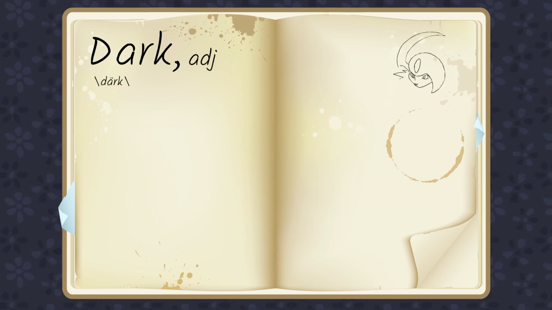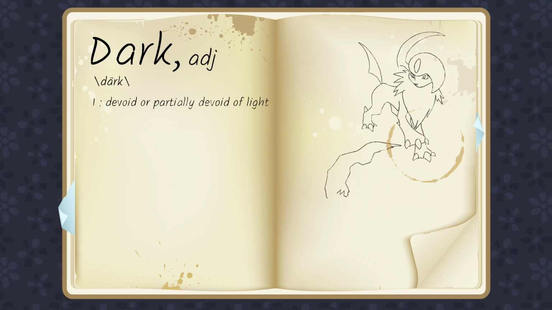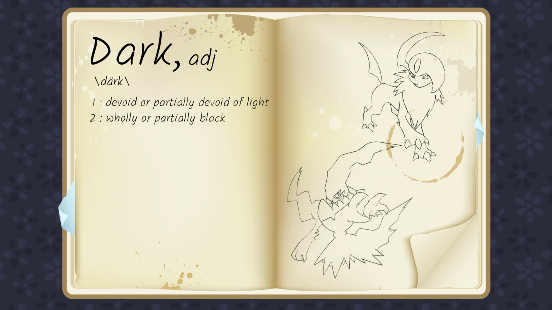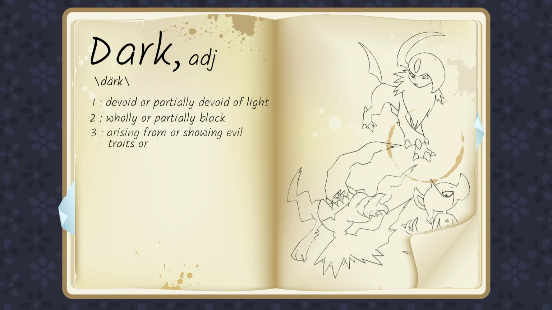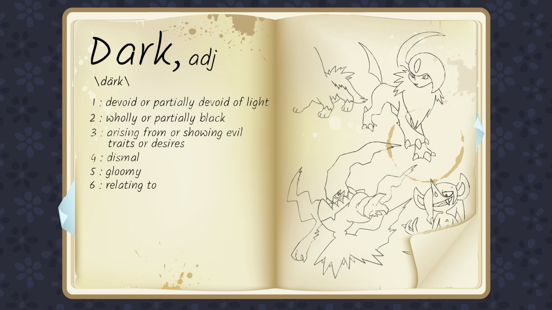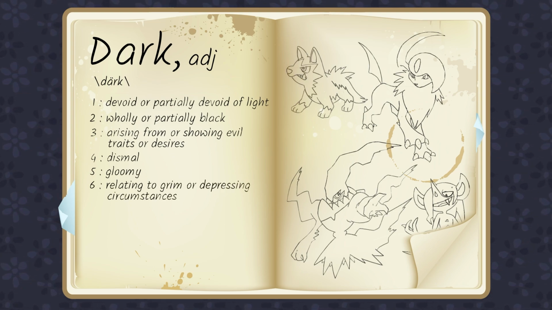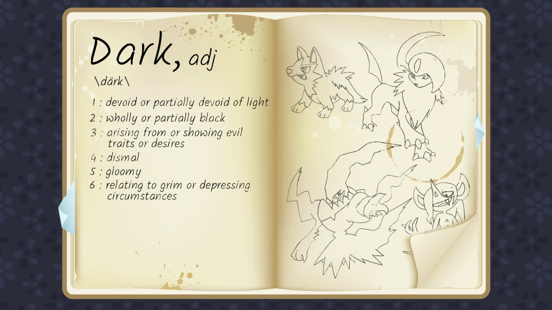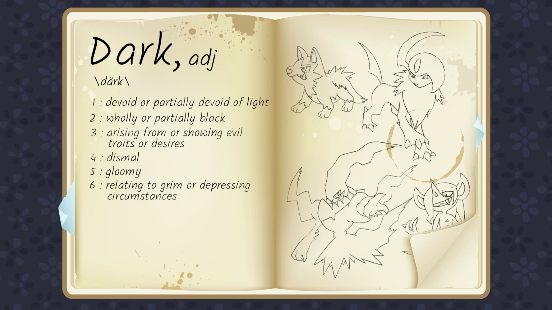When referring to brightness, it can mean devoid or partially devoid of light. When referring to color, it can mean wholly or partially black. And then, of course, you have definitions like arising from or showing evil traits or desires, dismal, gloomy, and relating to grim or depressing circumstances. All of these definitions do seem to make dark a much more appropriate label for dark-type Pokémon than strictly evil would, since it can be applied much more broadly.